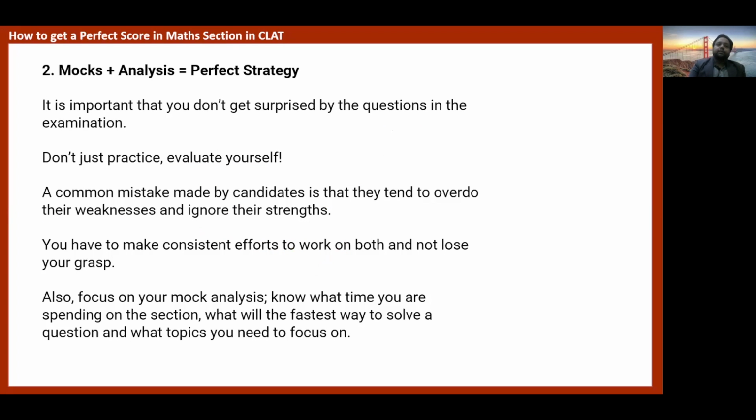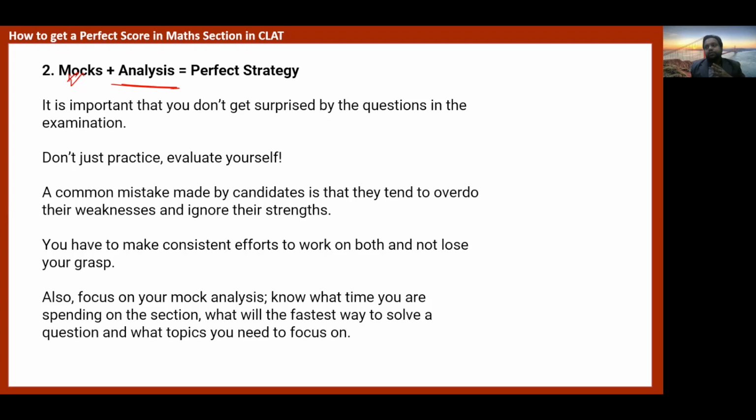Next is mock test plus analysis. Always and always give mock tests. Practice is a different thing, analysis is a different thing. When you are doing practice, the basic tendency is that the type of questions or the chapters which you like most, you tend to practice more and more questions from that section.